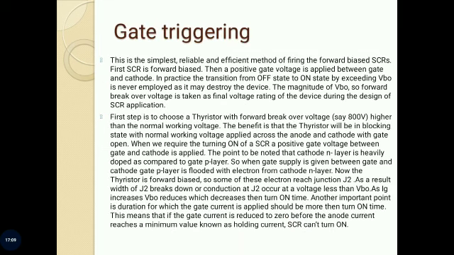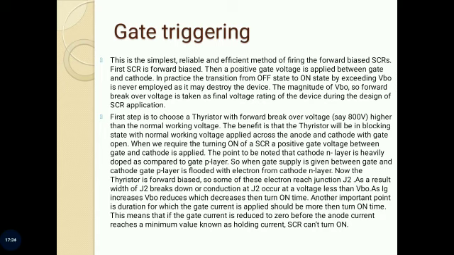Second method, gate triggering. Turning on of thyristors by gate triggering is simple, reliable, and efficient. It is therefore the most usual method of firing the forward biased SCRs.